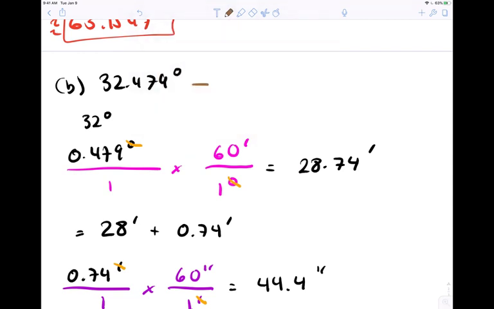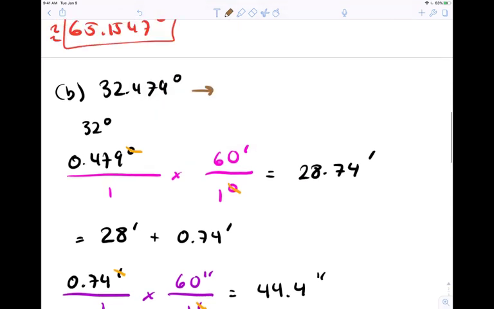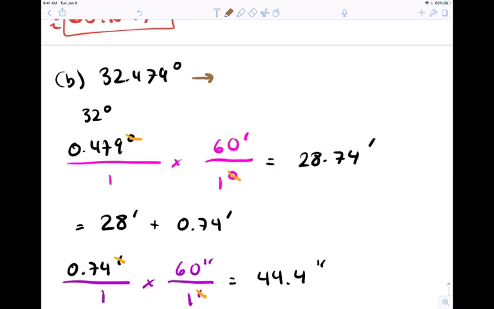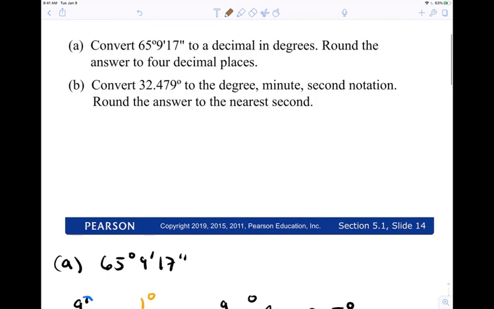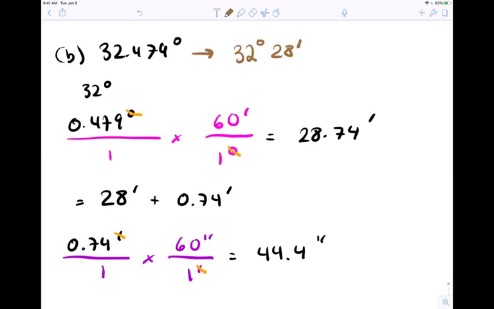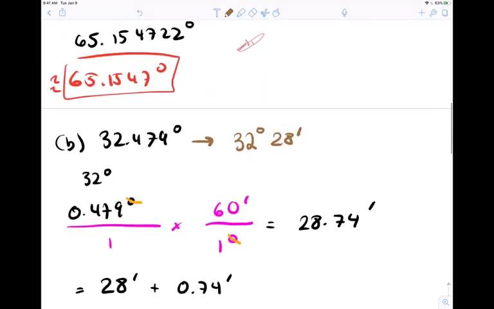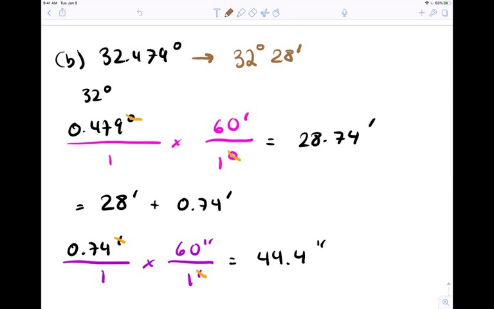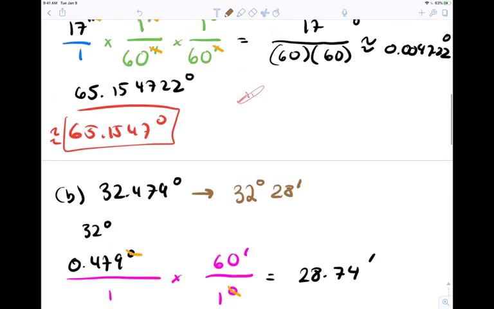So the final result we got, this decimal degrees in degrees, minutes, and seconds is going to be 32 degrees. I think I did it properly. We're going to find out if I did this right or not. 28 minutes, and let's see, it says to the nearest second. If our seconds are 44.4 seconds, what's the nearest second? Does it round up or stay the same? It stays the same. So it should be 44 seconds.